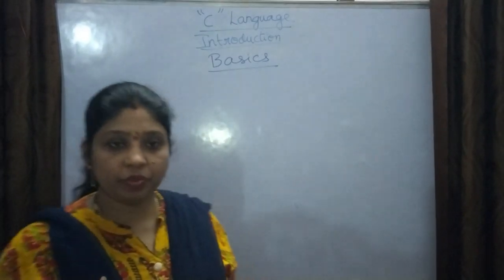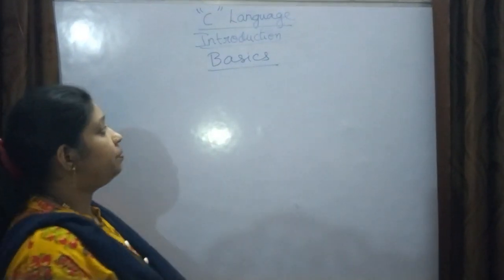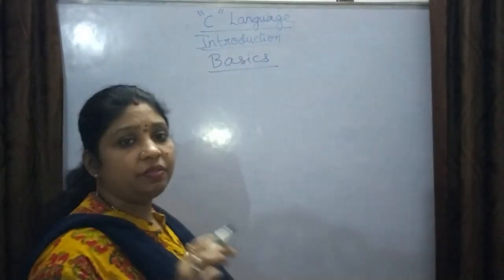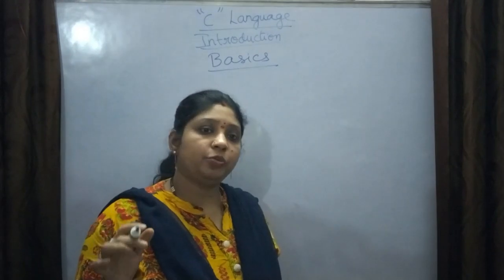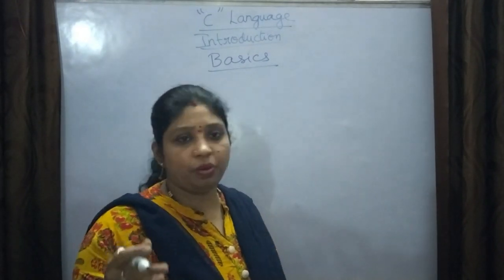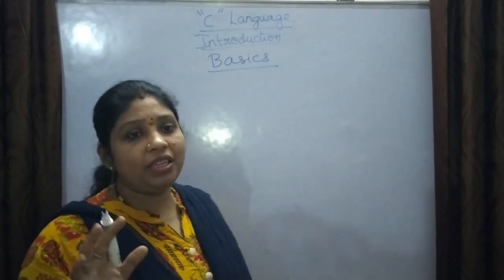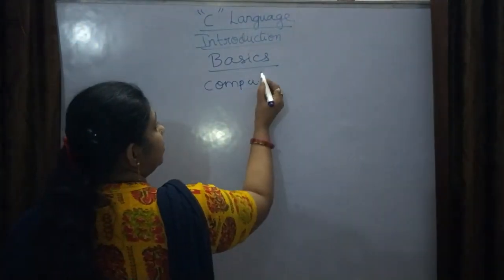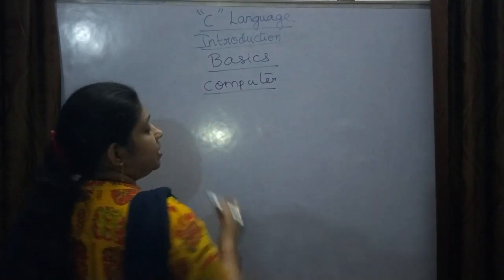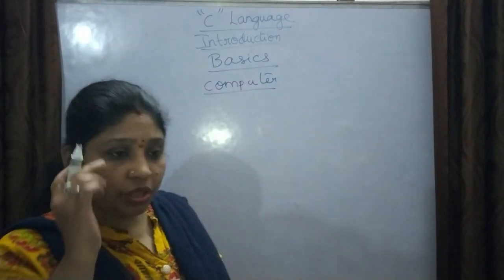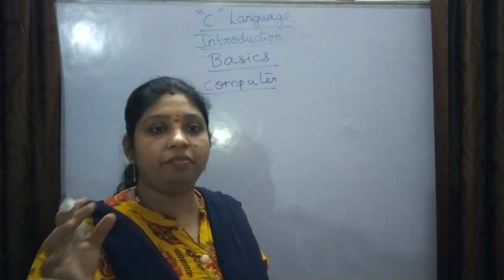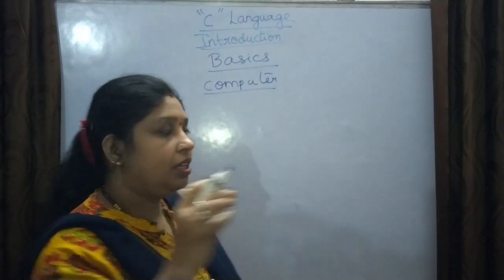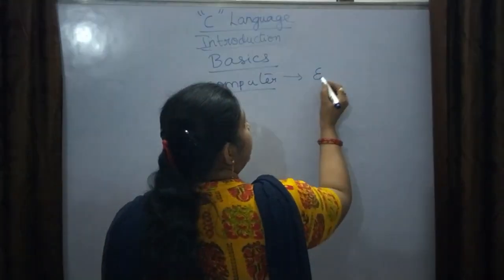Now, when you go for the basics, whether it is C language, C++, Java, or any programming language or anything else, the first word that comes is computer. When you think of a computer, each and every person gets the word electronic device in their mind.